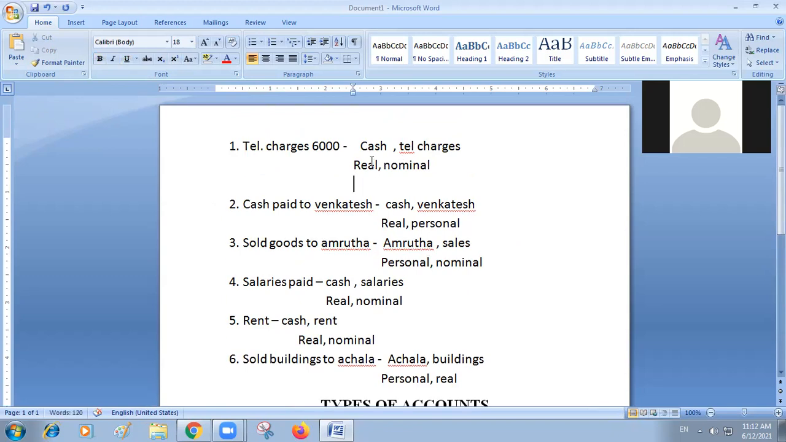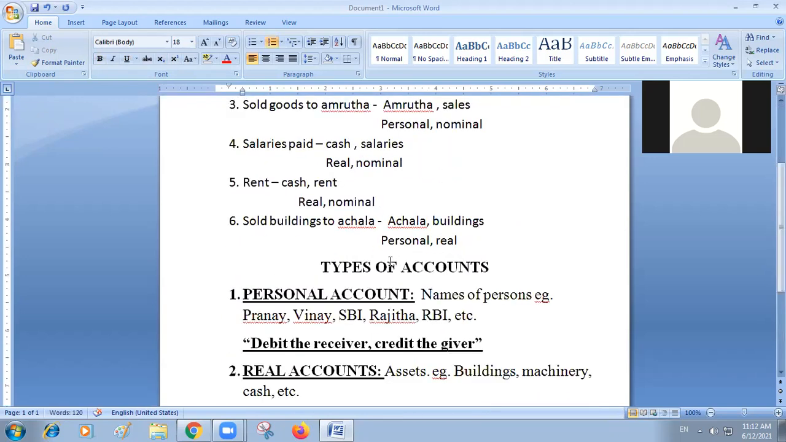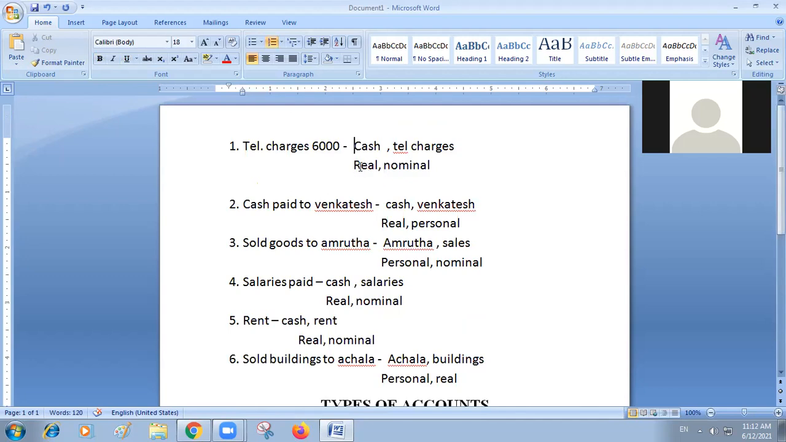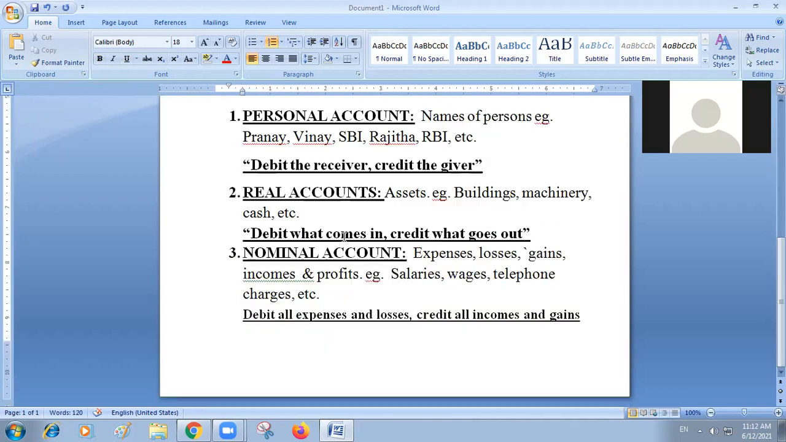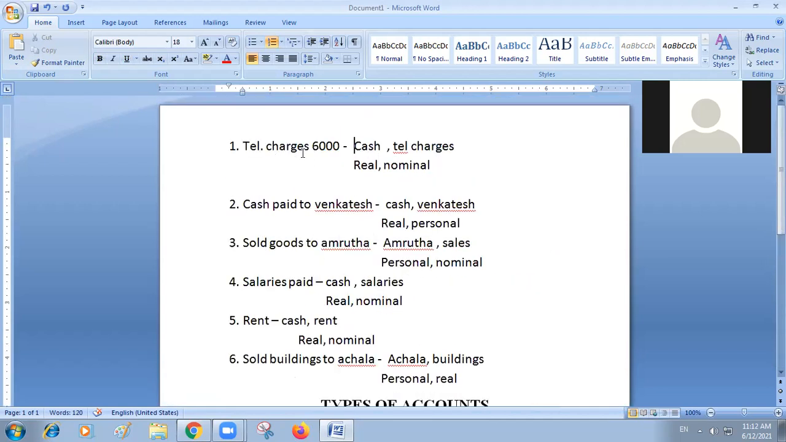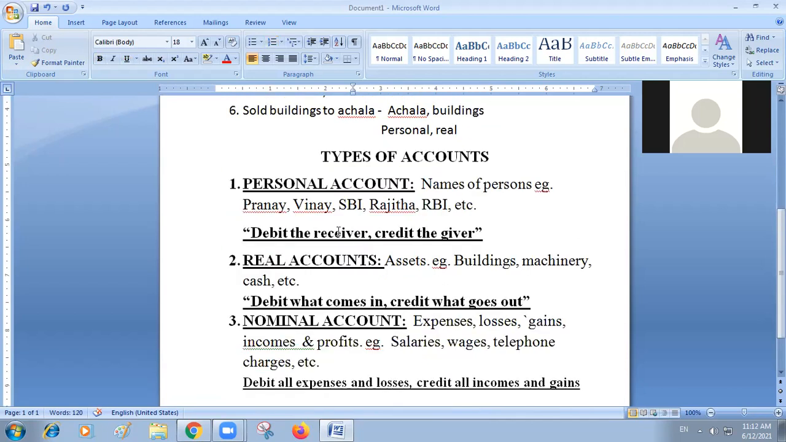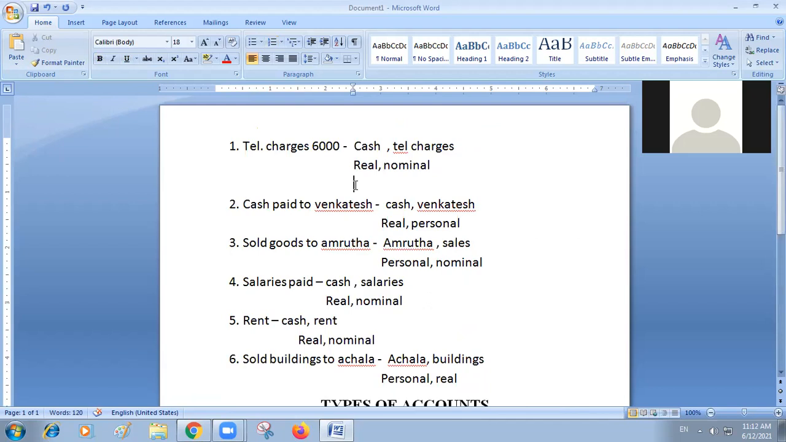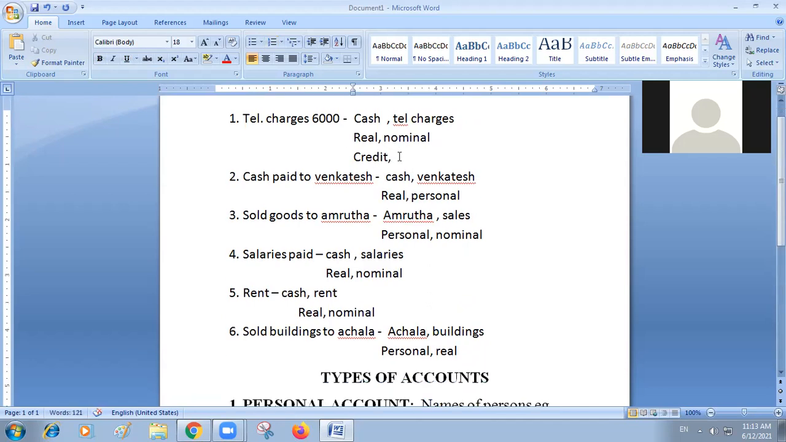Now I am applying the formula and I will write which account is to be credited. In this one, first, the cash account is there. Cash is a real account. Now you see the real account principle: debit what comes in, credit what goes out. When you are paying telephone charges, is cash coming to you or going out? Going out. So the cash account, you are going to credit it. Did you understand? Yes, sir. So automatically another account will be debited.